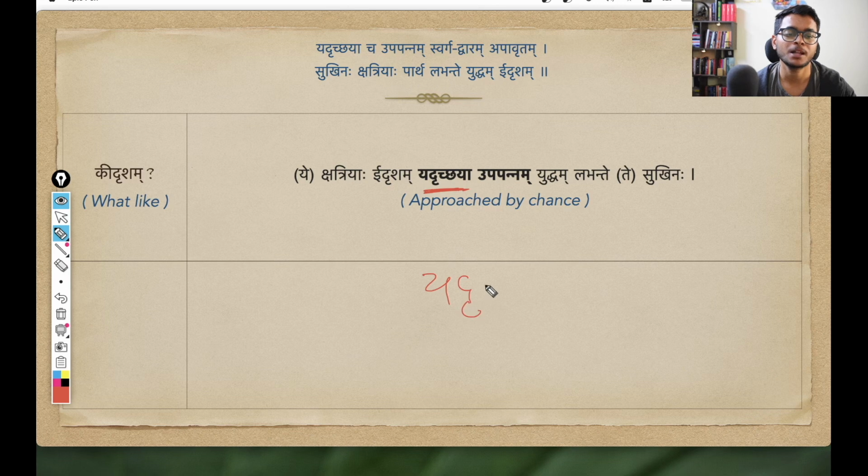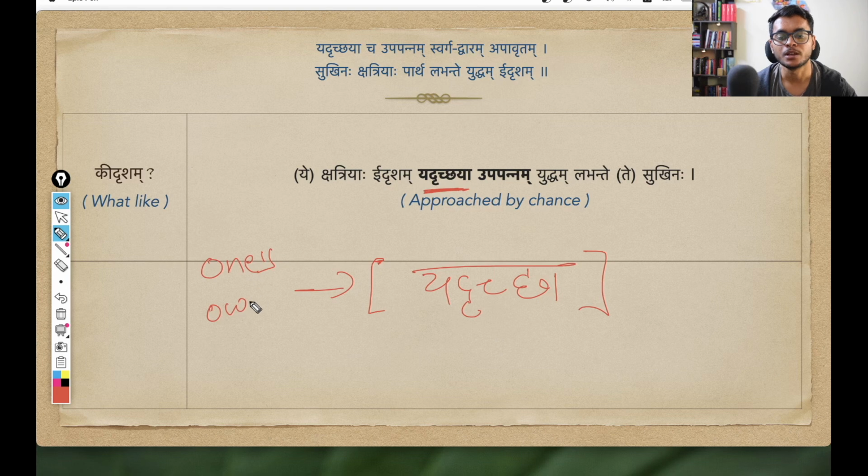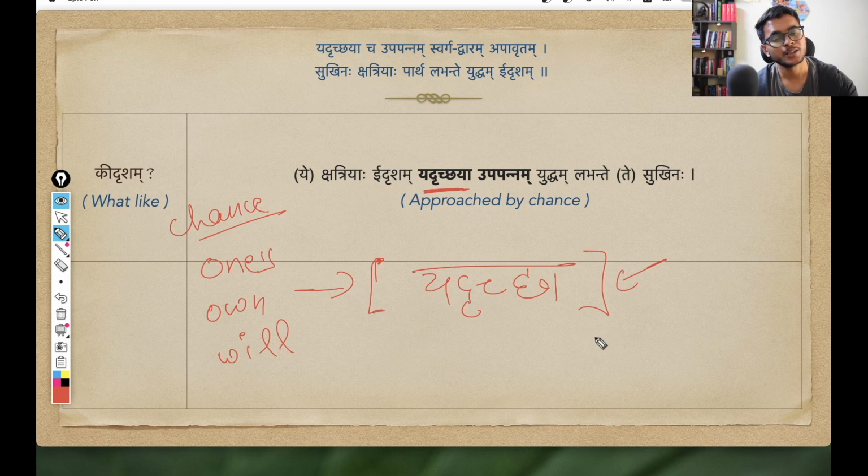The main pratipadika here is yadricha. And yadricha basically means one's own will, or it also means chance, spontaneous or accidental. And just by looking at this pratipadika, you can understand this is a feminine gender pratipadika, strilingam, because it ends with a dirgha a. And now the form we are using is yadrichaya.